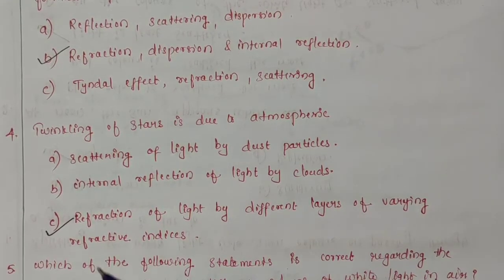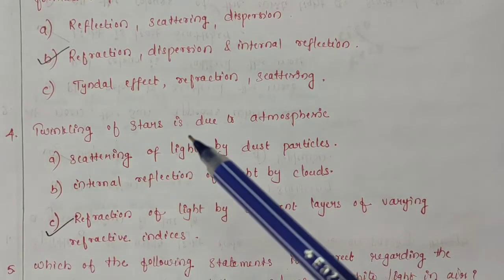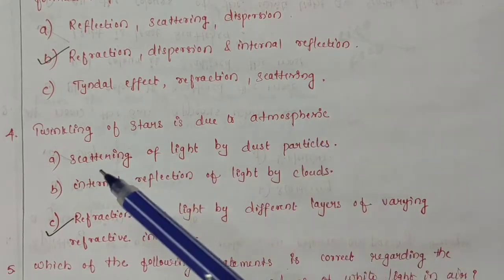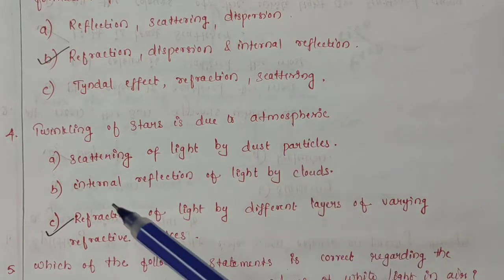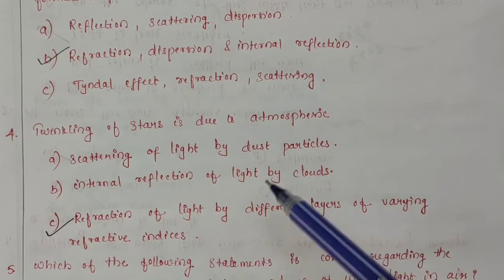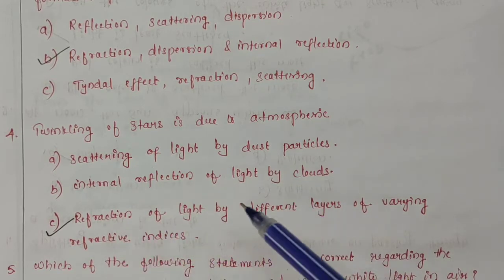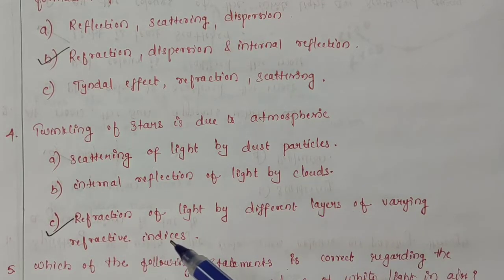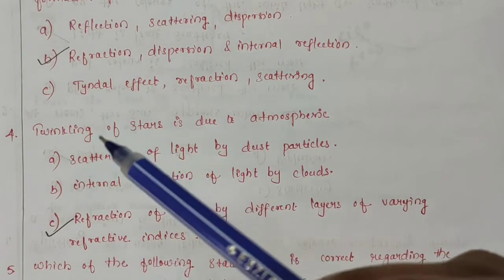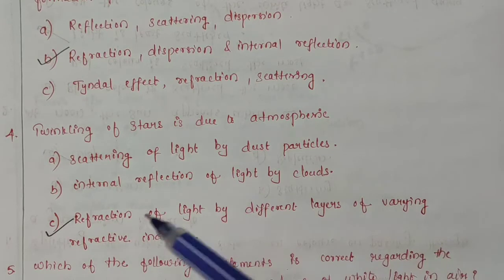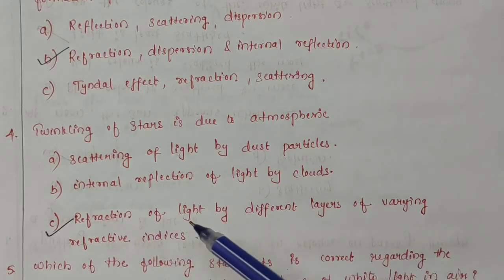Now see the fourth question. Twinkling of stars is due to atmospheric scattering of light by dust particles, internal reflection of light by clouds, or refraction of light by different layers of varying refractive indices. The right answer is twinkling of stars is due to atmospheric refraction of light by different layers of varying refractive indices.